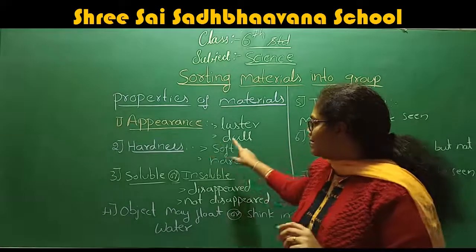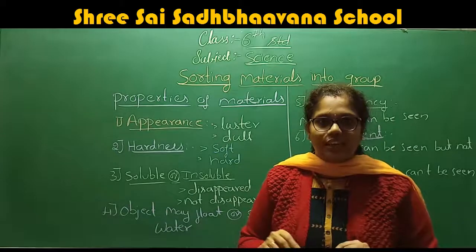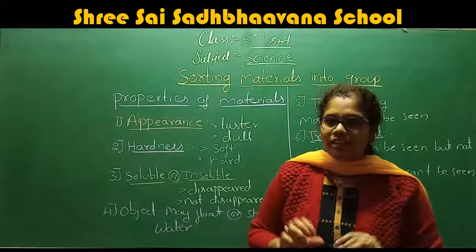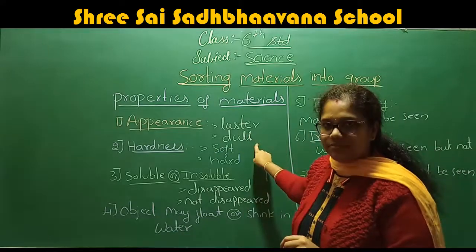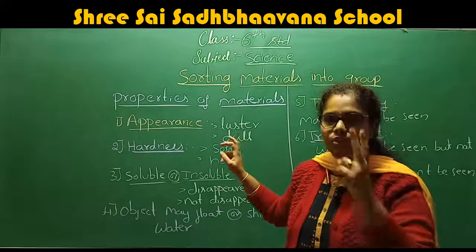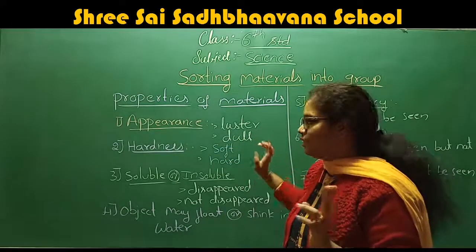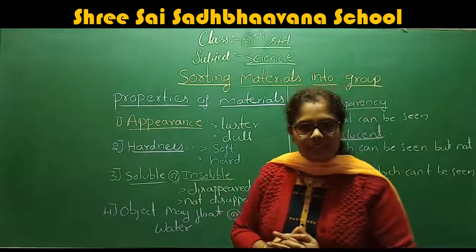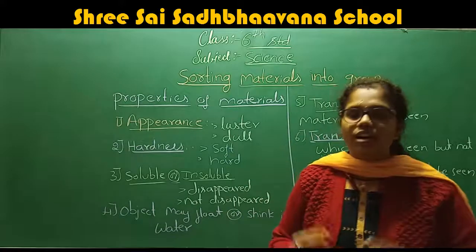And any material which doesn't have a shiny nature, we call dull. Understood the appearance? In appearance, we want to study two things: one is luster and the other is dull. This is all about the appearance of the material.